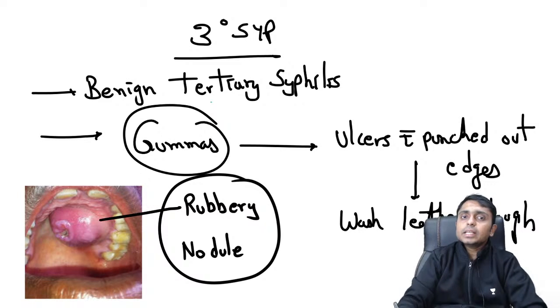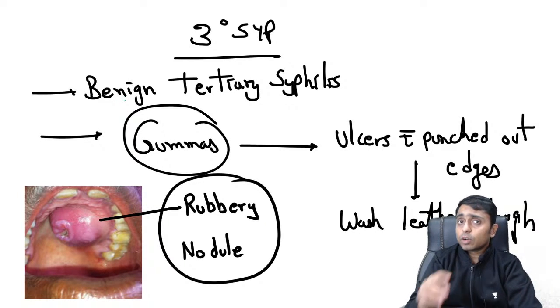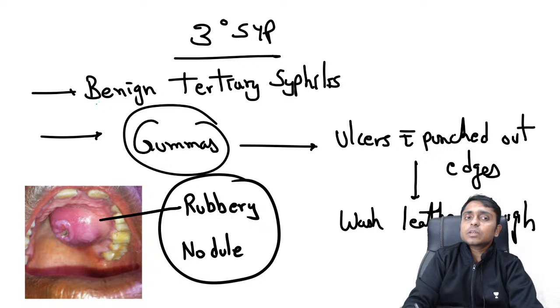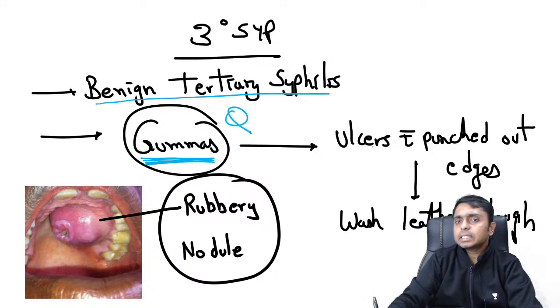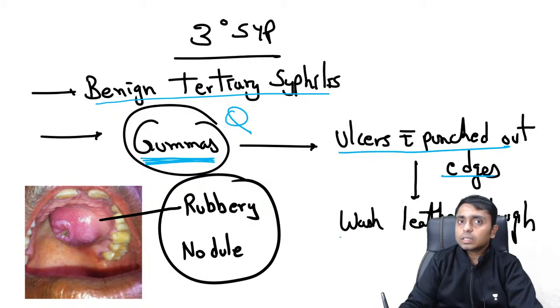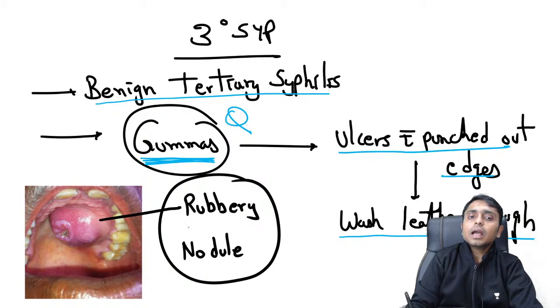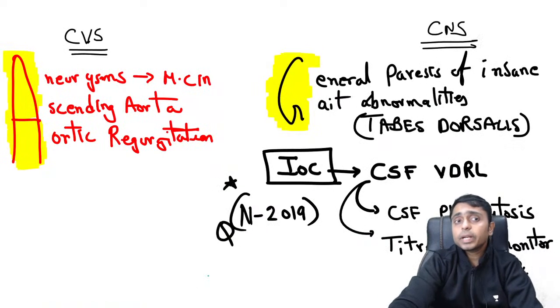And in the tertiary syphilis, you need to remember a few points. These were not asked for FMG. This is also called benign tertiary syphilis, and they are given a name called gummas, and these are ulcers with punched out edges. On the surface we can see wash leather slough, and the consistency of this is rubbery, and it is called a rubbery nodule.